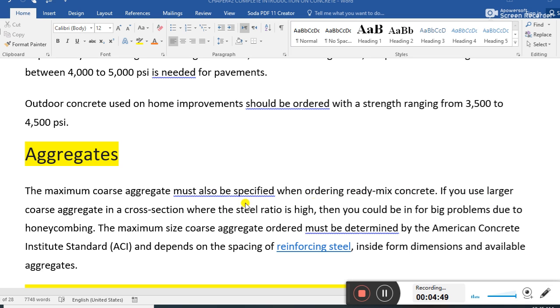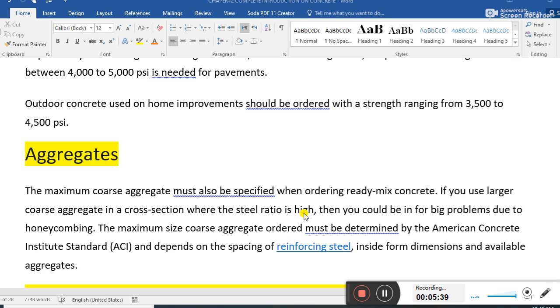If you use larger coarse aggregate, for example 35, 40 or 50 millimeter size, in a cross section where the steel ratio is high, with highly congested reinforcement rebars, then we cannot use 50, 45, 35 or 40 size aggregate, because the rebar spacing is less and the concrete will not properly fill inside the rebars in the formwork.